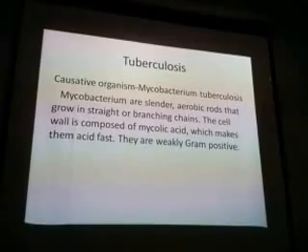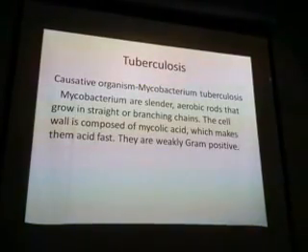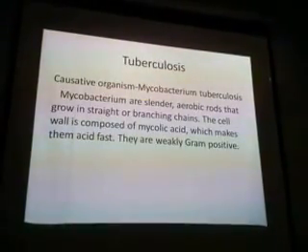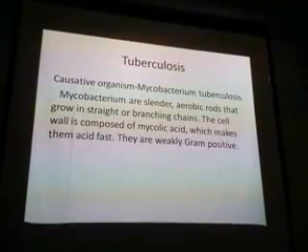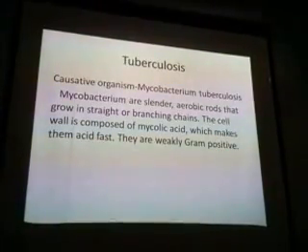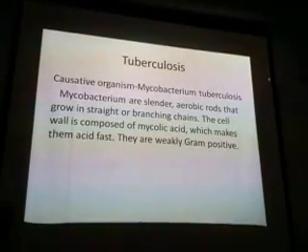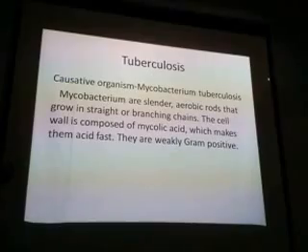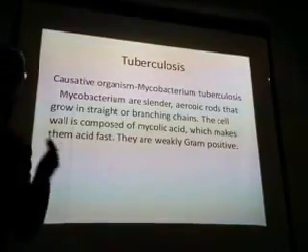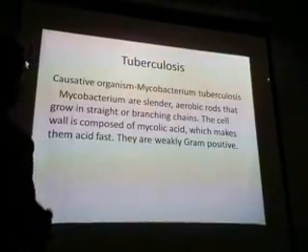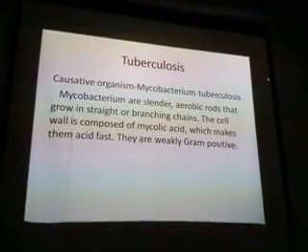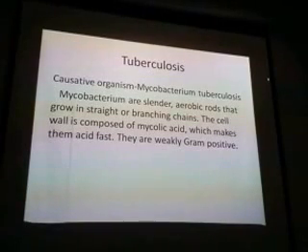Okay, what is tuberculosis? It is caused by Mycobacterium tuberculosis. And what is this Mycobacterium? Acid fast bacilli. Good. It is an aerobic rod. What do you mean by aerobic? In presence of oxygen. Very good. Aerobic means it needs oxygen. So in lung, where is the maximum oxygen? Apex. Very good. It is in the upper portion.